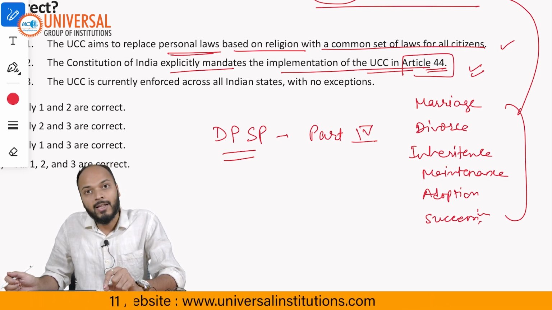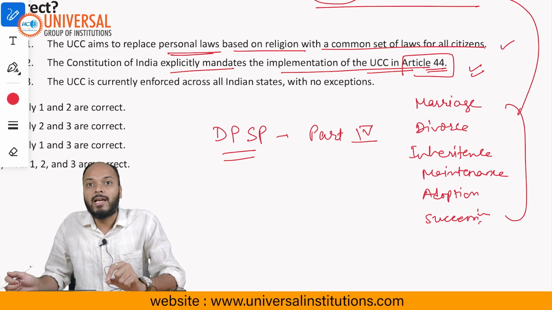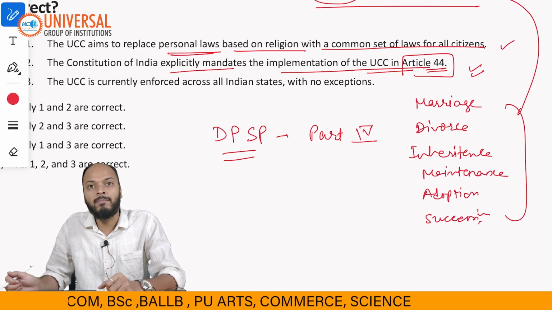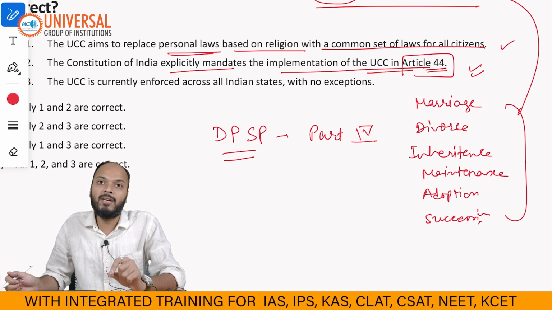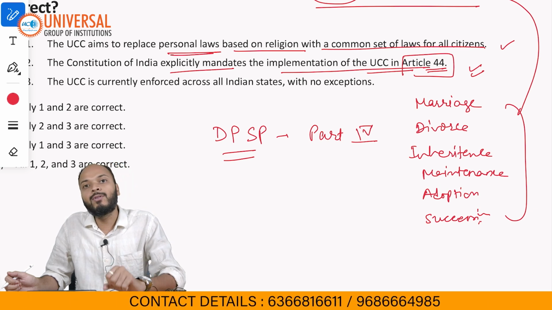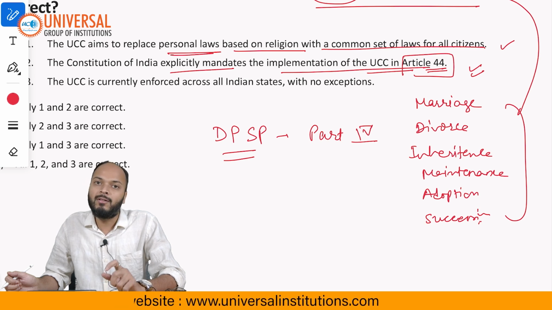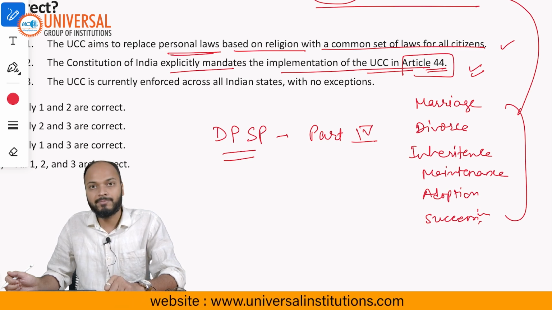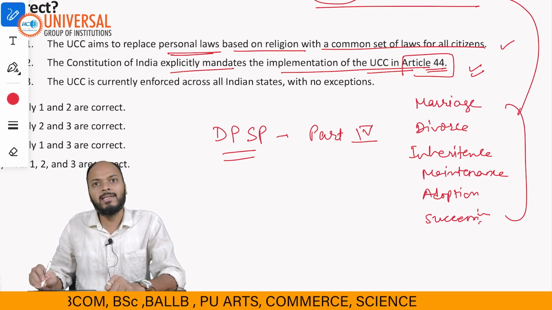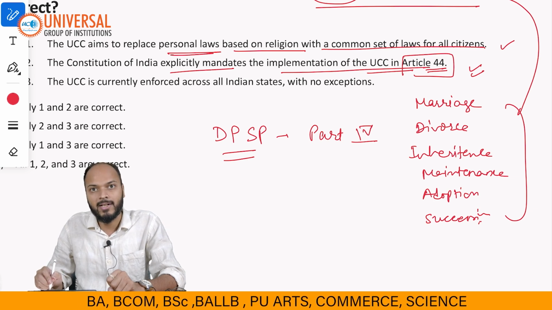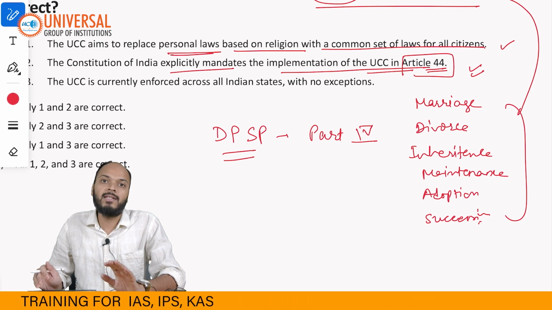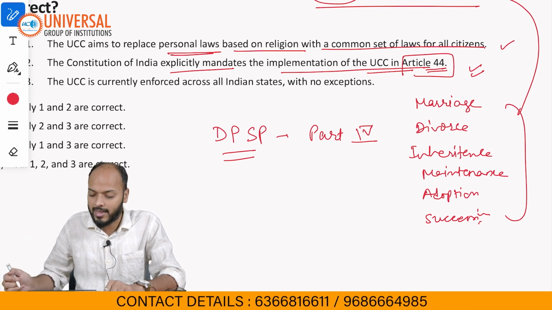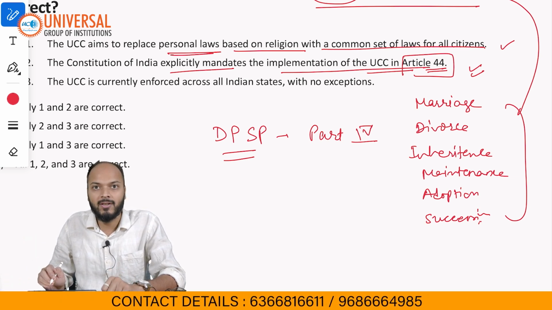Even if the state does not implement DPSPs, the citizens don't have a remedy to approach court or ask courts to force the executive or legislature to implement DPSPs. Because UCC is a DPSP, not a fundamental right, we can't approach court, it is not justiciable in nature. So statement 2 is also correct because it is explicitly mentioned in the Constitution.